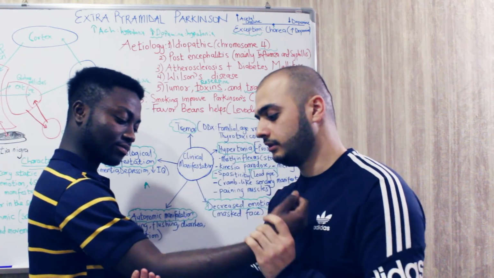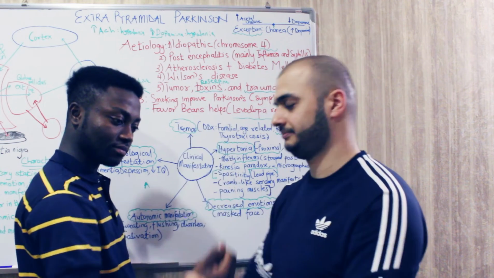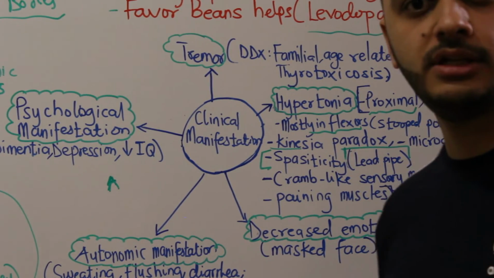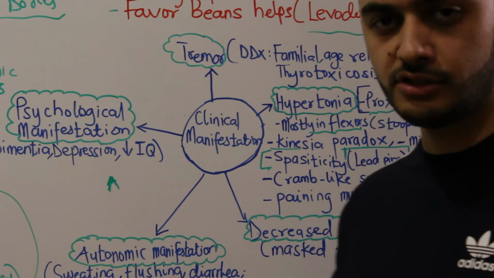like power or resistance. Next is cramp-like sensory manifestation due to the hypertonia. The patient will have some sensory manifestations, and also he will have pain due to stretching of the muscles.